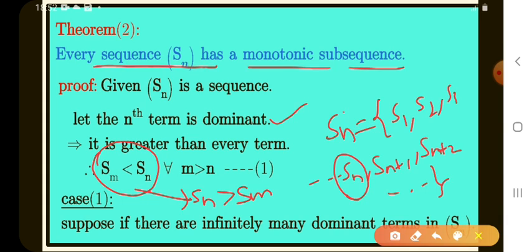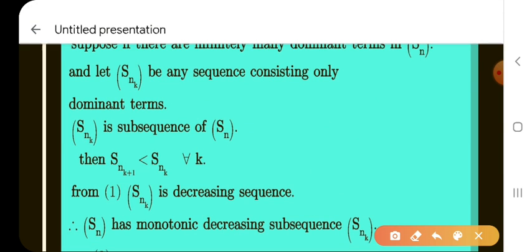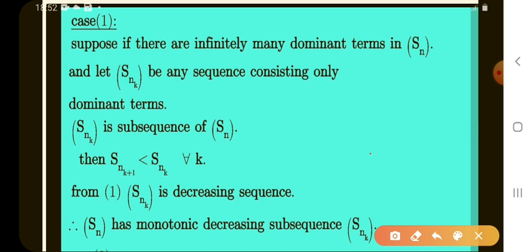Next, case 1. Suppose there are infinitely many dominant terms in Sn. What are the elements? S1, S2, S3 are the elements of Sn.